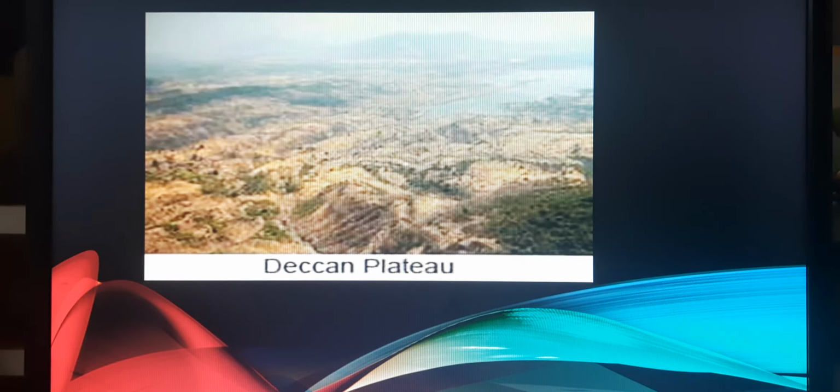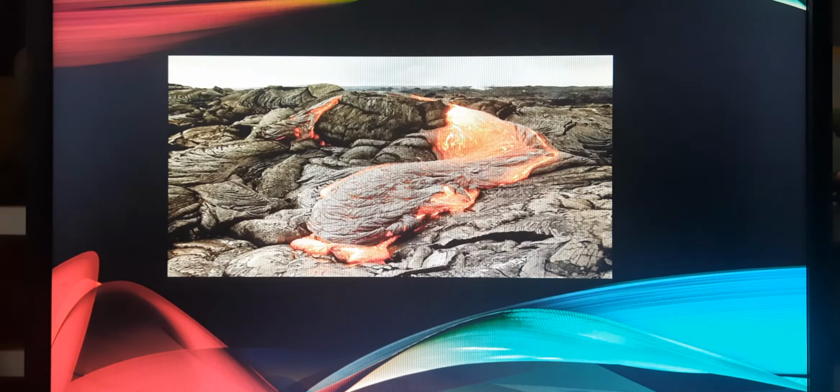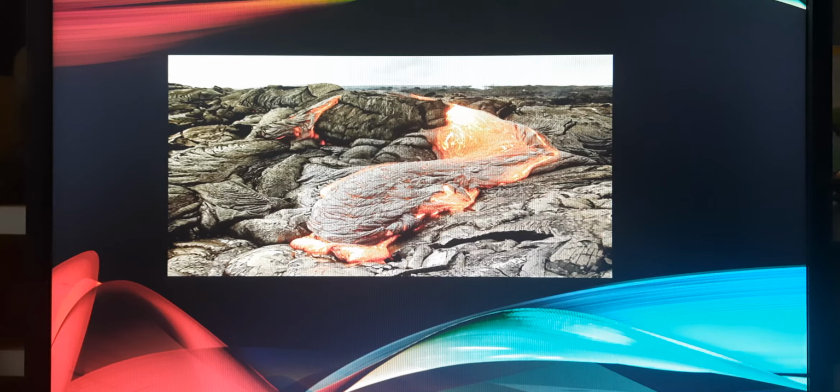Next we are going to talk about the red soil. It is formed due to the weathering of old igneous rocks found in peninsular India. This soil is red in color due to very high content of iron. So which crops can we grow there? Red gram, maize, groundnut, and pulses.